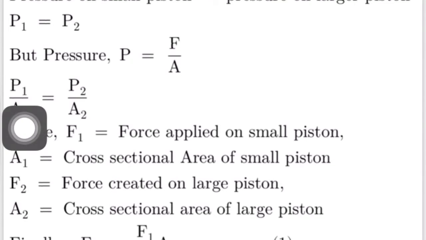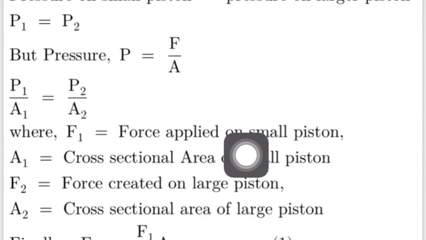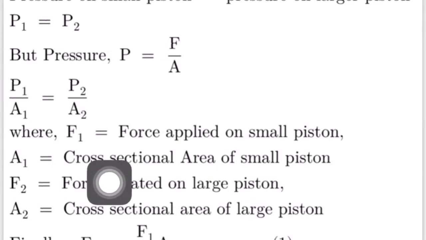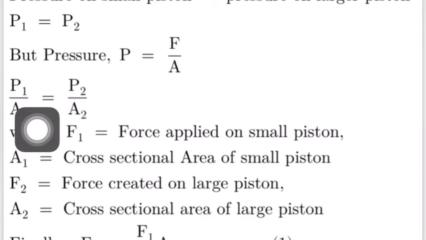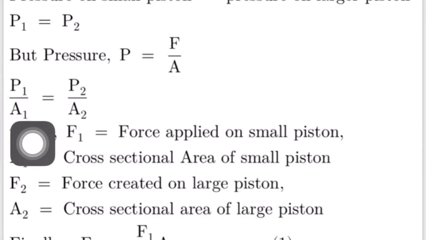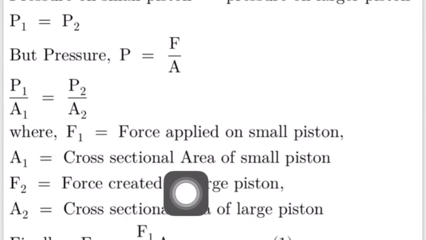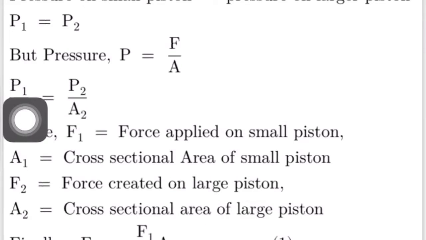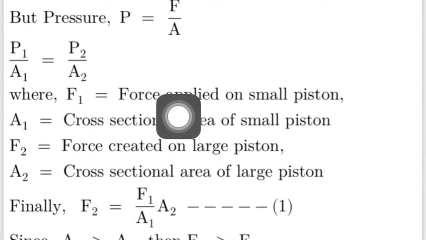Where F1 is the force applied on the small piston. A1 is the cross-sectional area of the small piston, the piston where force is applied. And F2 is the force created on the large piston, and A2 is the cross-sectional area of the piston where the output force is observed.